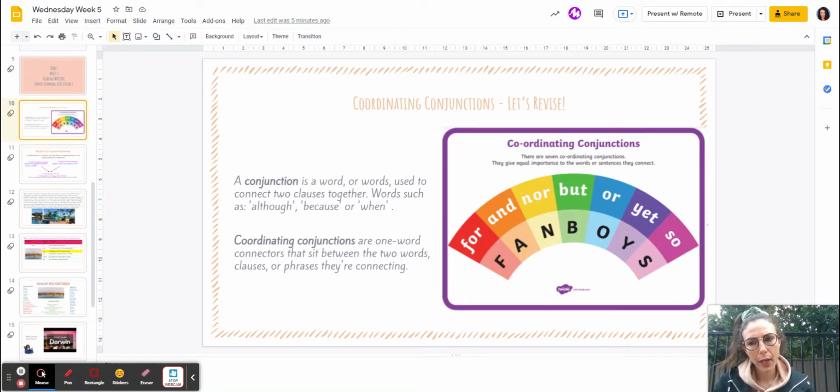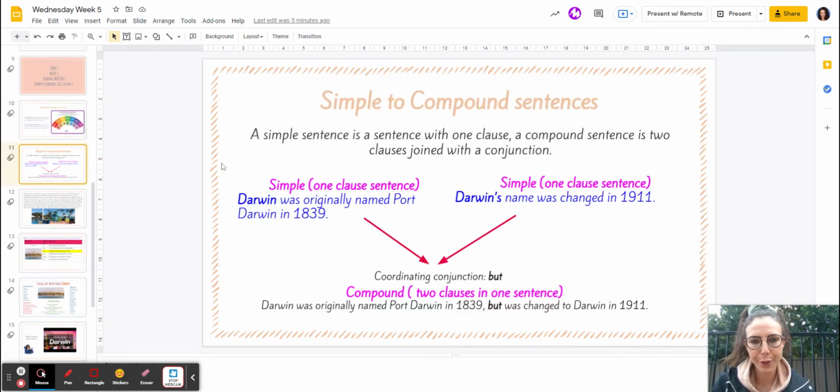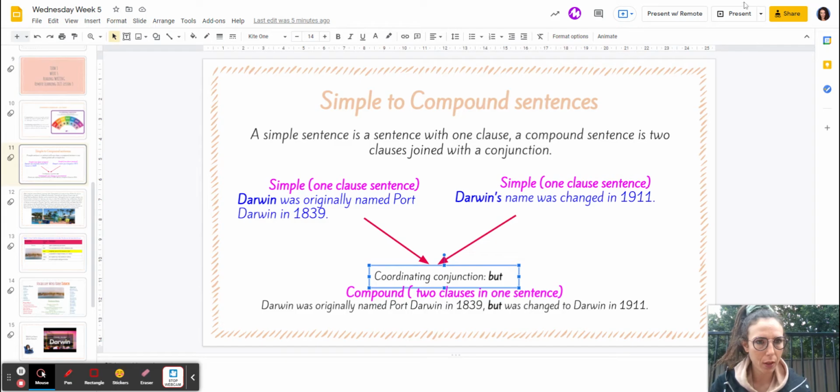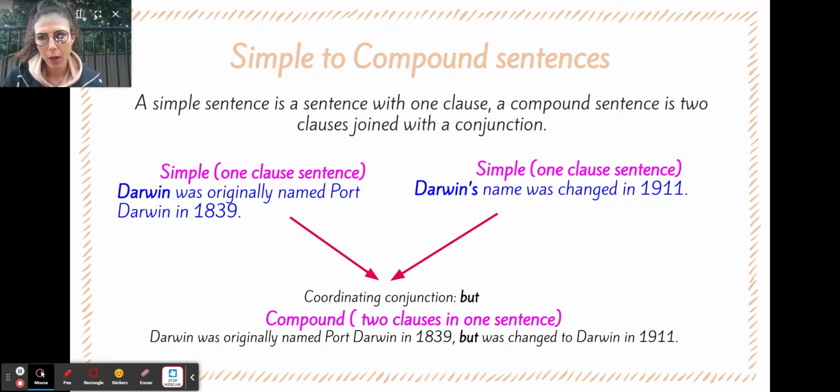Continuing to look at our coordinated conjunctions, make sure you are trying to incorporate them in your sentence structures. Okay, so let's have a look over here at our writing for the day. When we are writing a simple sentence, which I am still seeing evidence of, which is okay, we don't want it to be the consistent paragraph.